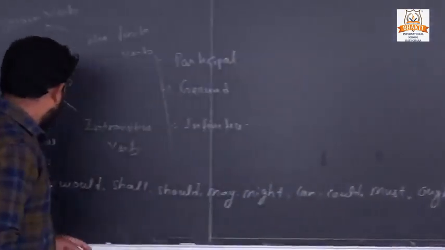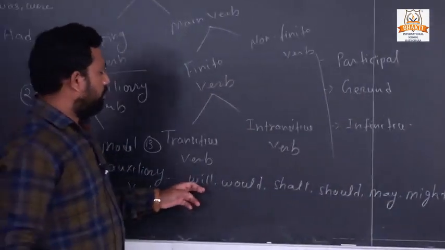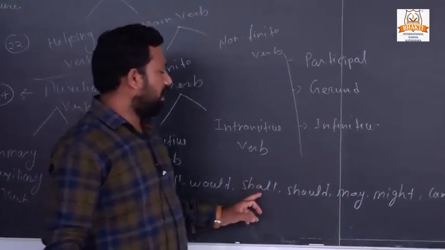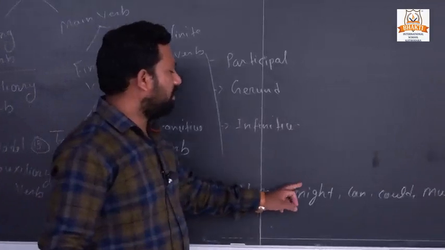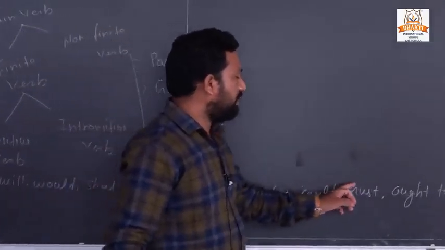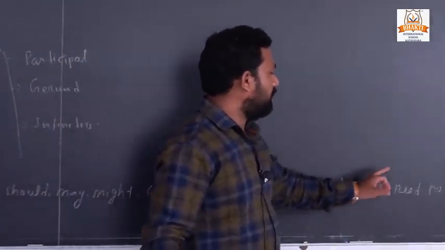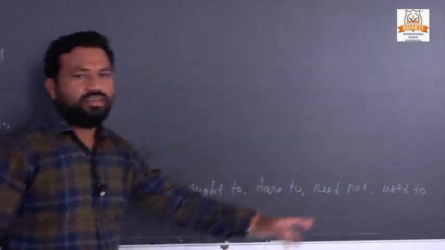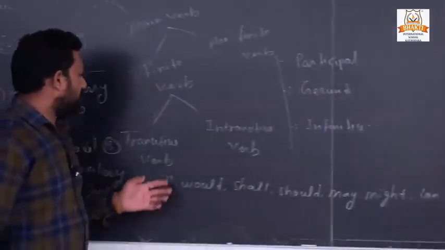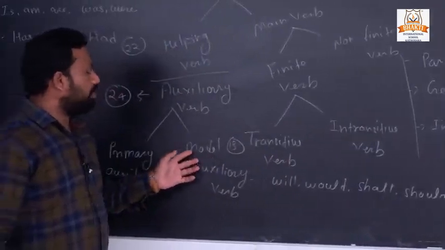Okay, let's count: 1, 2, 3, 4, 5, 6, 7, 8, 9, 10, 11, 12 and 13. As I told you, there are 13 modal auxiliary verbs.